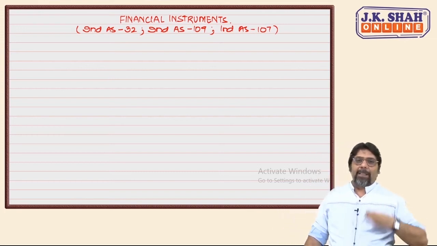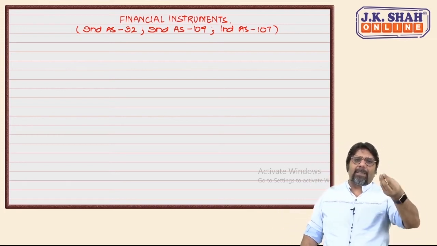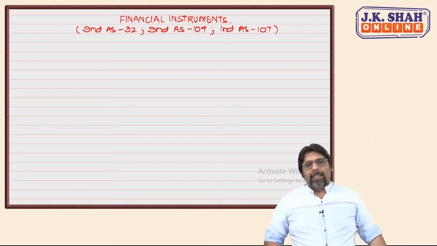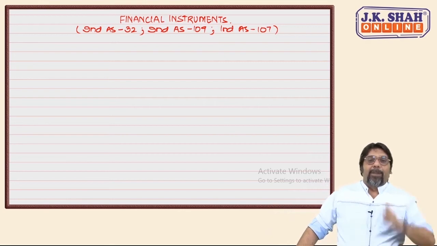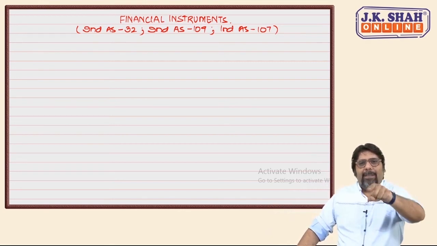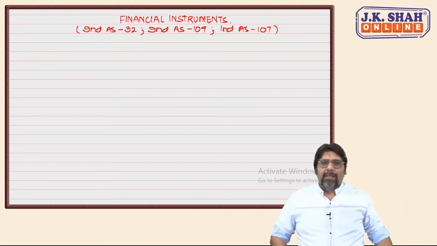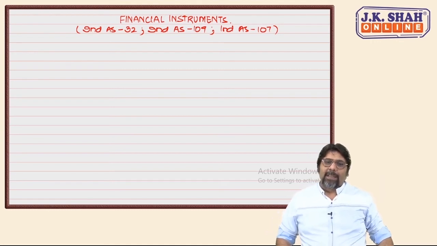No, my liability towards shareholders is assets minus liabilities. Whatever is left, I'll give it to my shareholders. At the time of liquidation, it may be more than 10, it may be less than 10. The 2 rupees extra which I got, that is capital only. Can I pay dividend out of it? No.